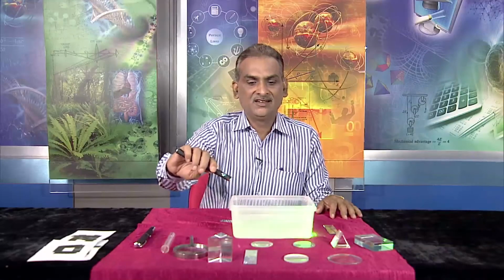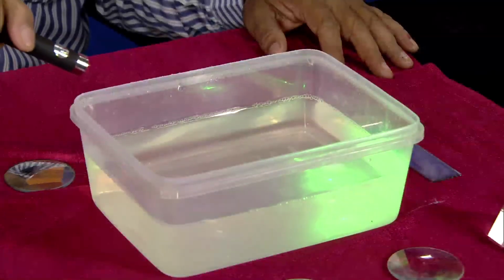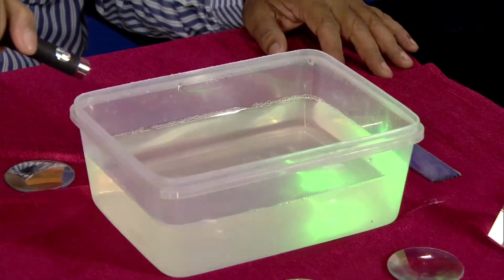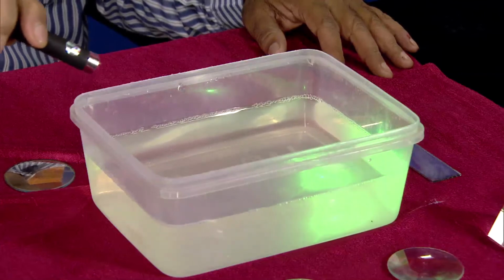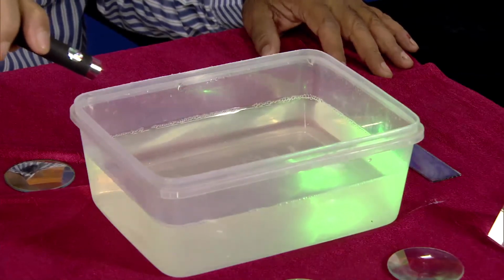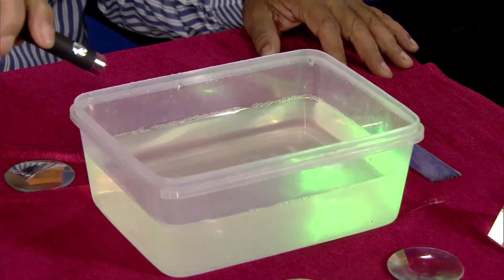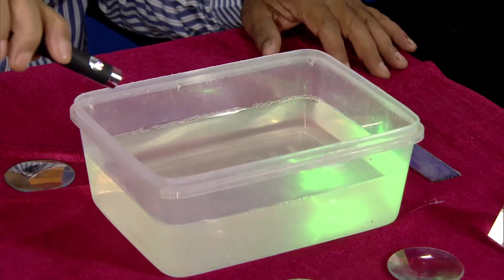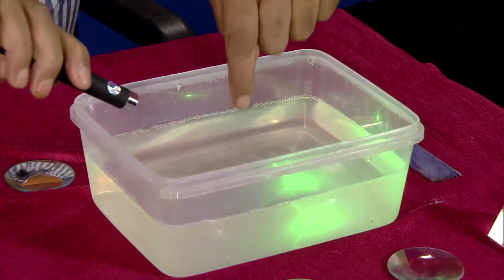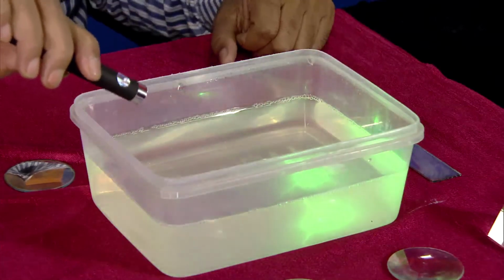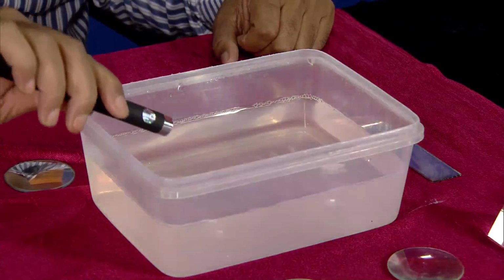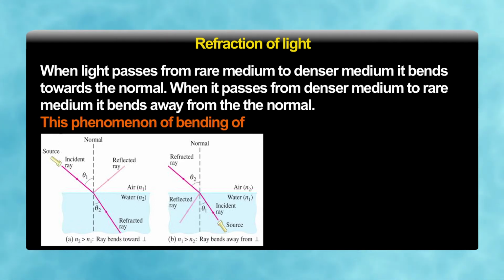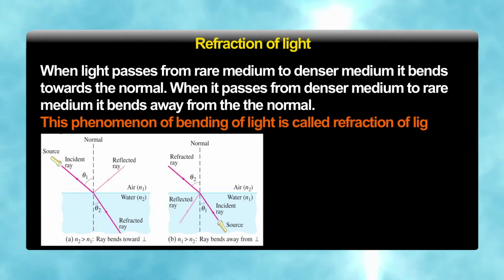You will see here, when this light is passing from a rarer medium, that is air, to a denser medium, that is water, because water is a denser medium, what is happening? It is bending towards the normal. If we draw a normal here, definitely we will find that it is bending towards the normal, or when it passes from denser to rarer, it moves away from the normal. This phenomenon of bending of light is called refraction of light.